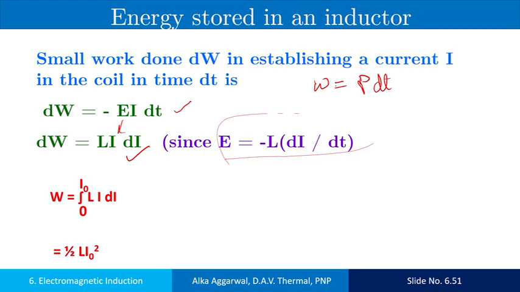Total work is obtained by integrating this expression within the limit from 0 to I naught. So the integration is 1 by 2 L I square, lower limit is 0, upper limit is I naught. So the total work done is equal to 1 by 2 L I naught square. This work is stored in the form of energy, and this energy is magnetic energy.